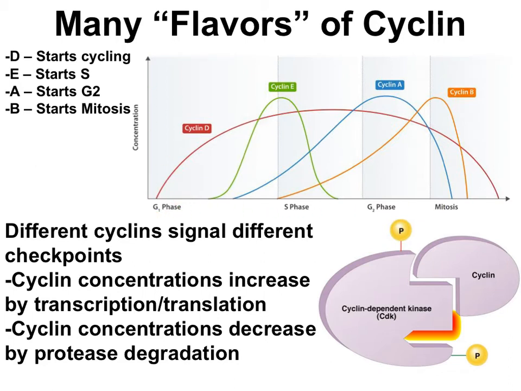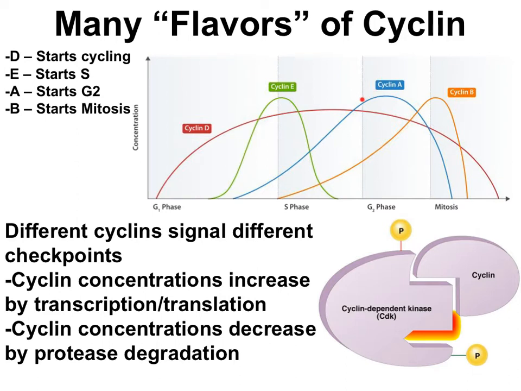Cyclin D levels increase just to get the cell cycle started in the G1 phase of interphase. Then during G1, levels of cyclin E increase as this protein is transcribed and translated. The peak of cyclin E expression signals the transition from G1 to S phase of interphase. And during S phase, cyclin E is degraded, but cyclin A gets turned up.